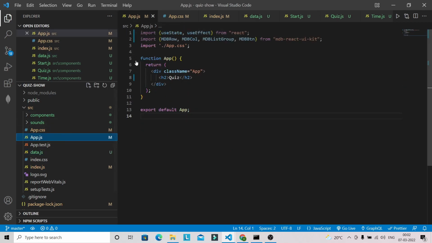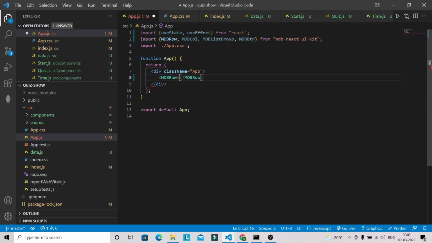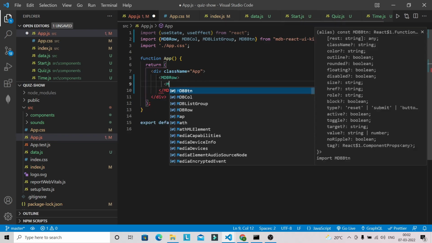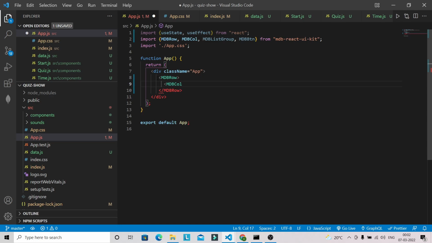Now we have to use the components that we have brought from our material design bootstrap. So first I'm going to use here MDB row, and we are going to use 9 columns for the image along with the quiz question and other stuff. So let's give here 9 columns.